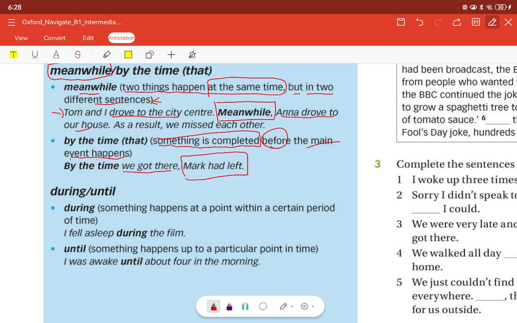Which action do you think happened first? Of course, Mark had left happened first. So when they got there, Mark was not there anymore because he had left. He already did the action of leaving. So by the time we got there, Mark had left. We can use by the time to talk about something that is completed before the main event happens.